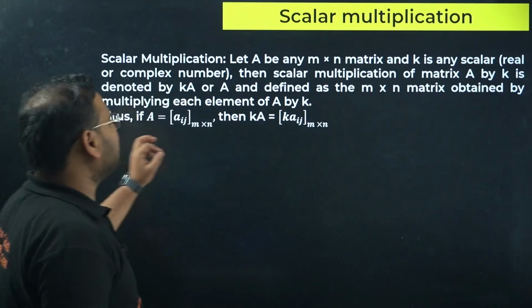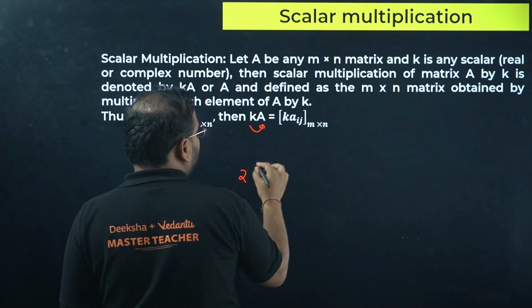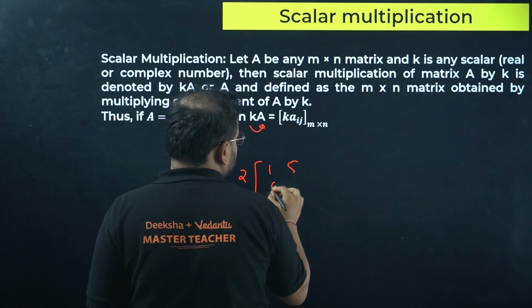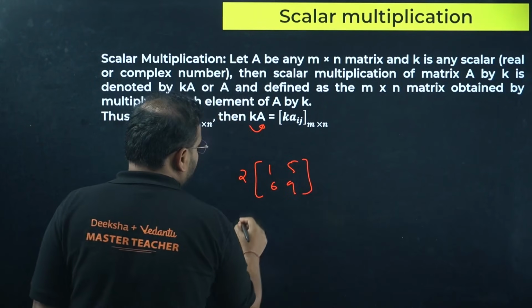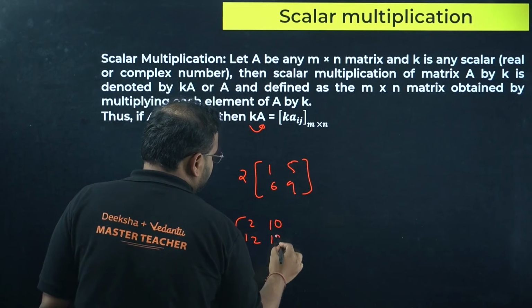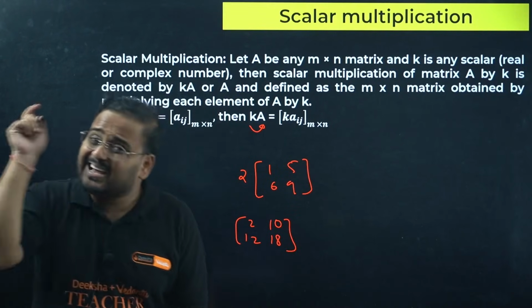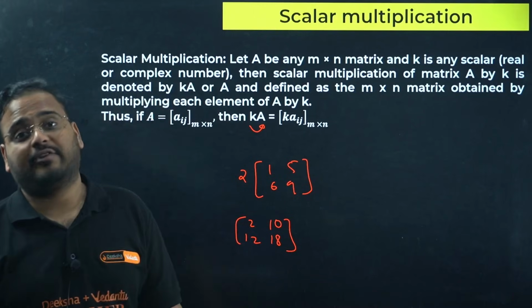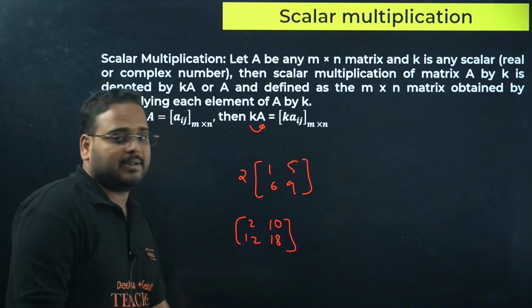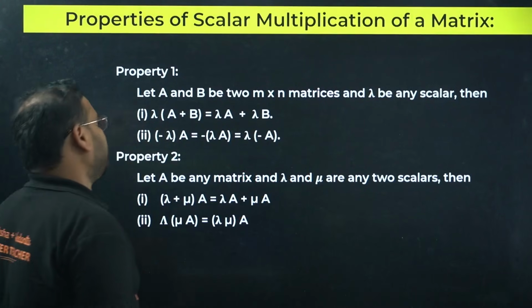Scalar multiplication. You take any scalar K, multiply it to A. It means, for example, if I am multiplying 2 with, let's say, 1 5 6 9, what is my answer going to be? 2 into 1 is 2, 2 into 5 is 10, 2 into 6 is 12, and 18. When you multiply 2 to a matrix, you have to multiply it to each and every element of the matrix. That's called scalar multiplication. Clear?